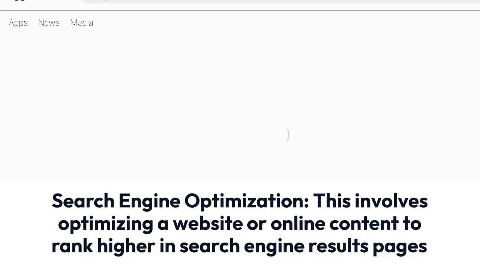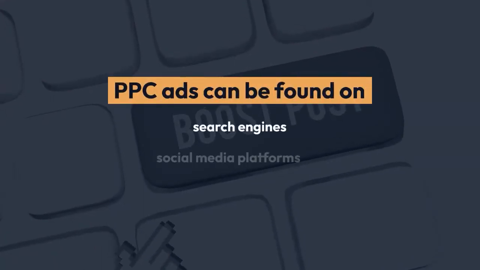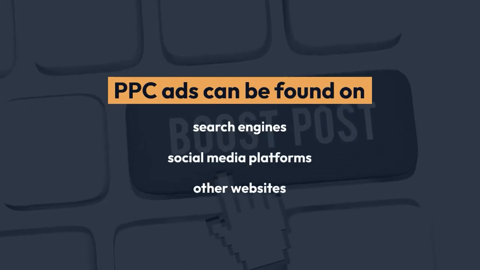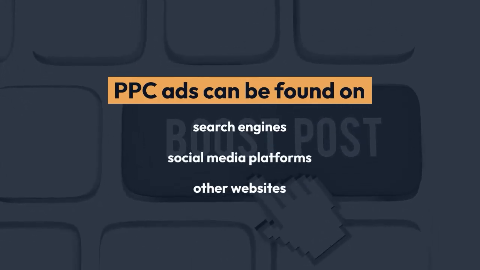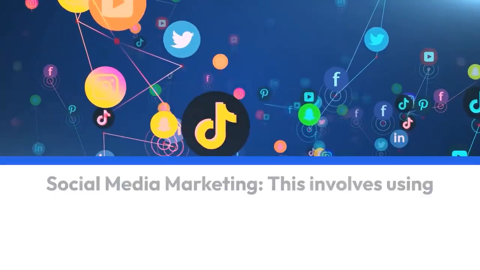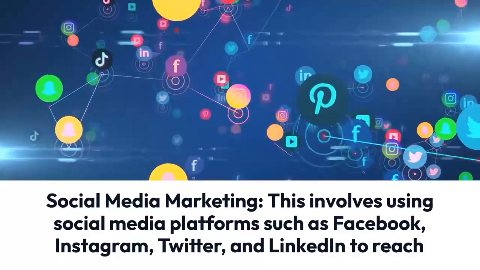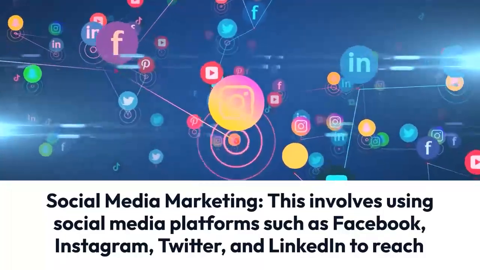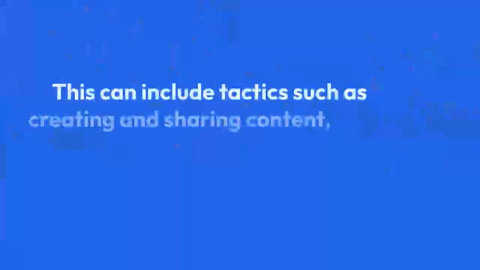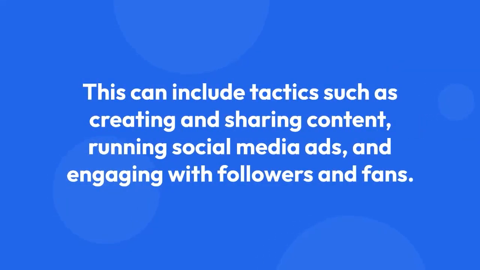Pay-per-click (PPC) advertising. This is a form of advertising where businesses pay a fee each time one of their ads is clicked. Ads can be found on search engines, social media platforms, and other websites. Social media marketing. This involves using social media platforms such as Facebook, Instagram, Twitter, and LinkedIn to reach and engage with audiences. This can include tactics such as creating and sharing content, running social media ads, and engaging with followers